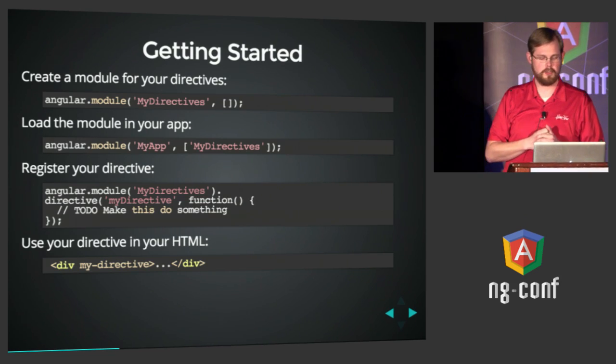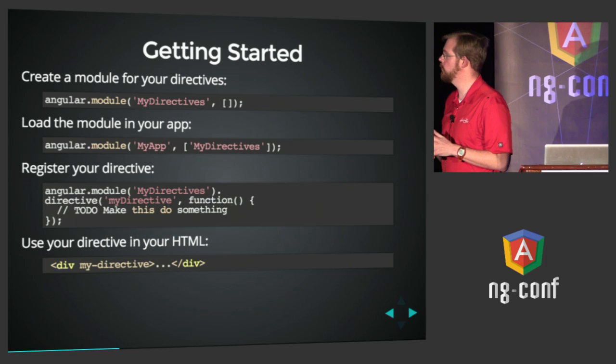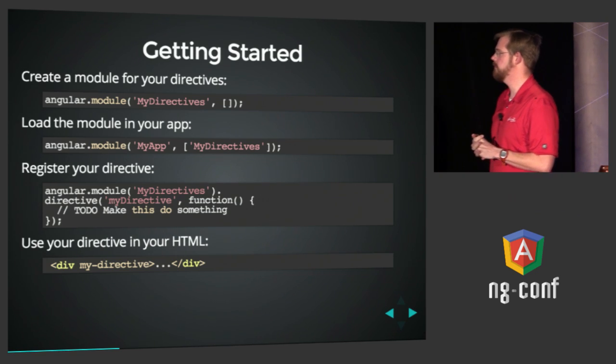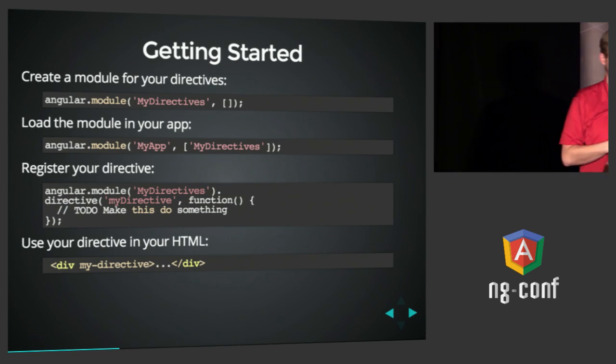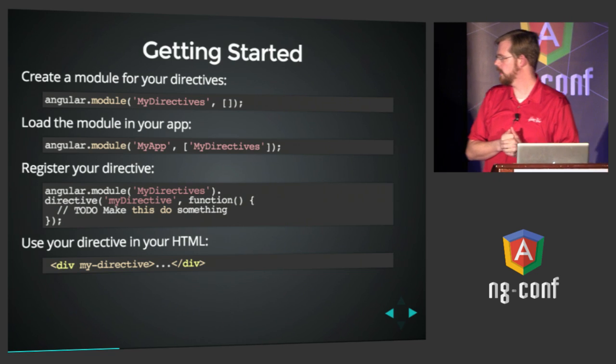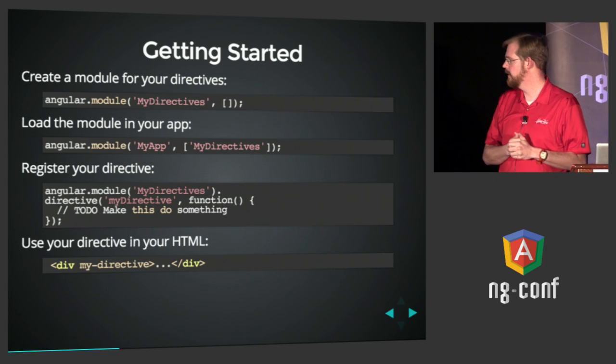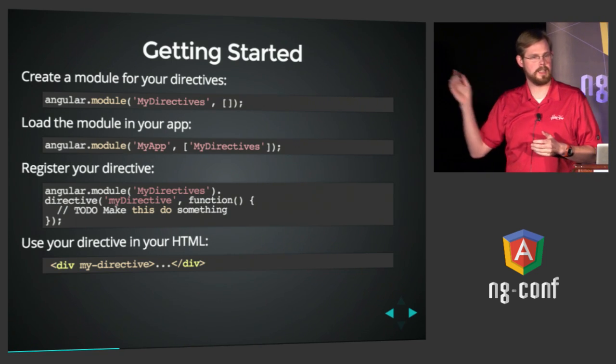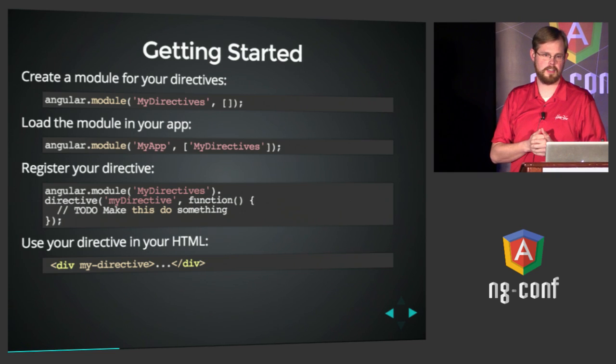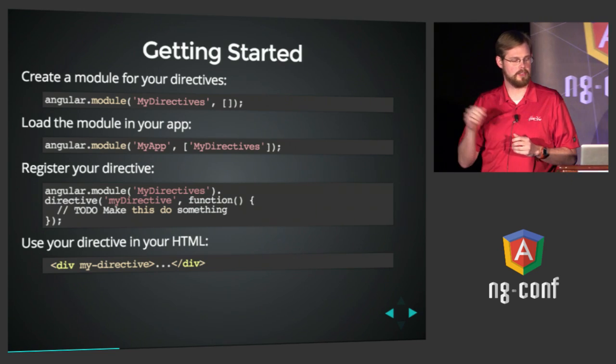Okay, and then you register your directive by getting a reference to your module and then just saying directive, and you get a function, and we'll fill that in later. In this case, you could use it by throwing it in the HTML on a div, for example, with my-directive. And notice again the naming conventions: my hyphen directive in the HTML and myDirective with a capital D in the JavaScript.